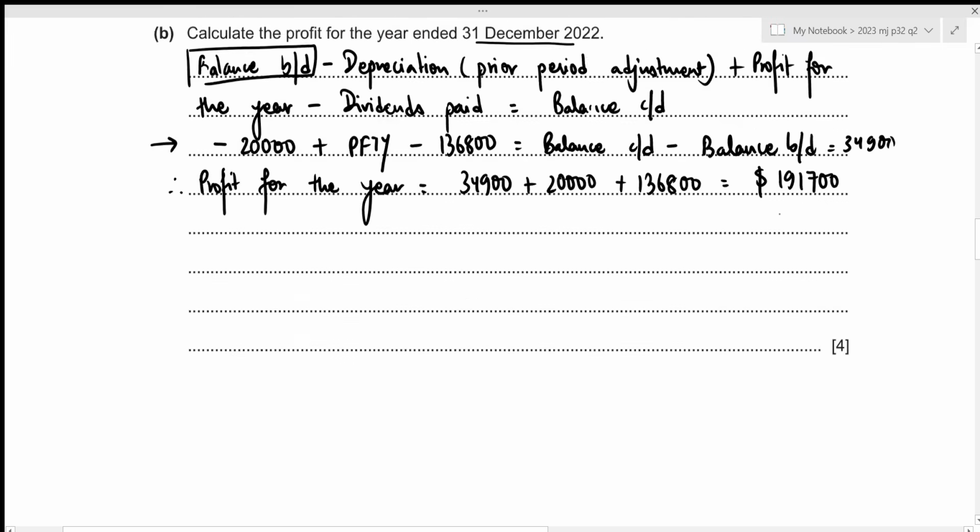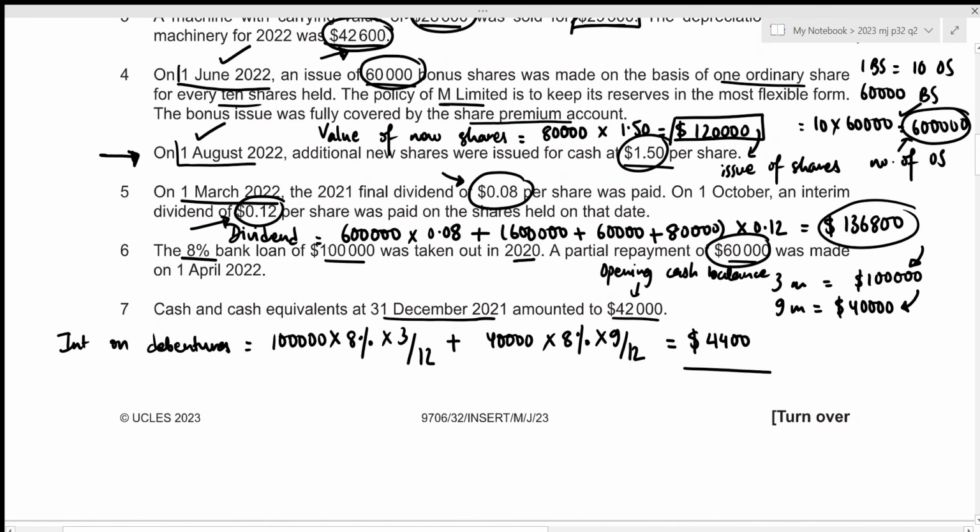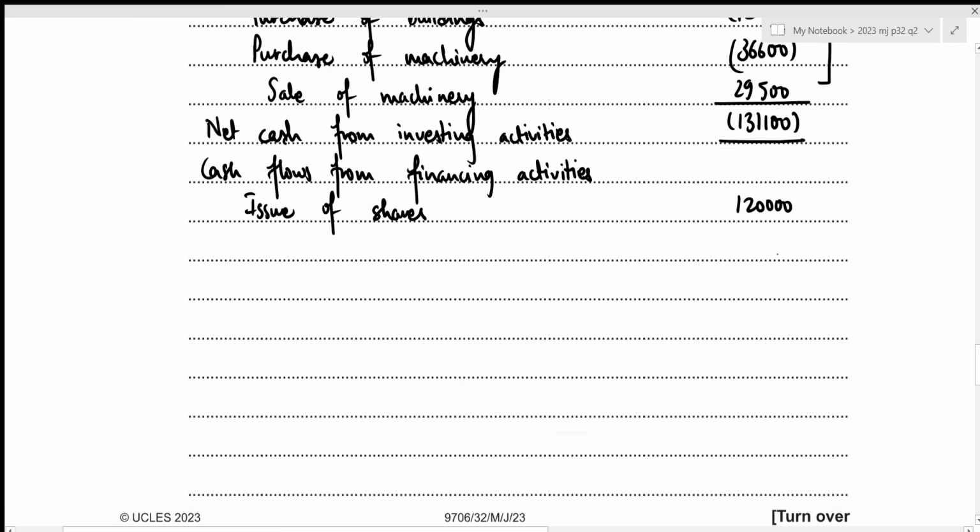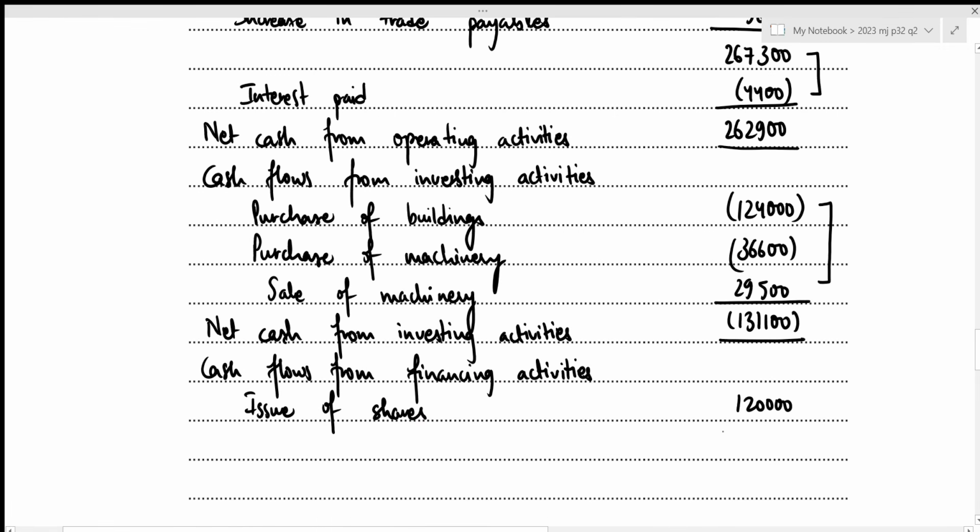Okay. Then we were given information regarding our bank loan as well. Okay, sorry, this was not interest on debentures. This was interest on bank loan. So the amount is correct, just the term was wrong. And in this case, we were told that there was a partial repayment of 60,000 on 1st April 2022. So when we're repaying bank loan, this is cash outflow, right? 60,000 goes out from the company to the bank. So this is an outflow that we need to subtract in our statement of cash flows. Let's write it down. So that will be negative 60,000 as repayment of bank loan.